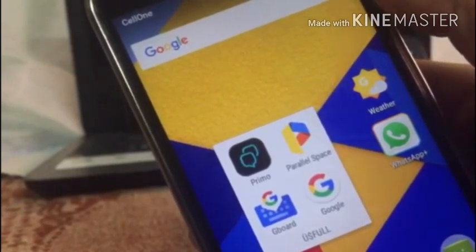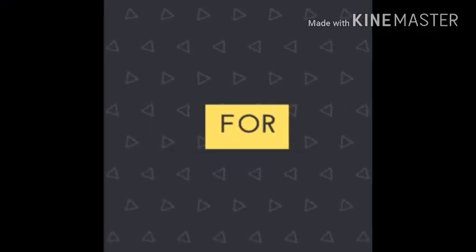So these are some of the applications for your Android device.